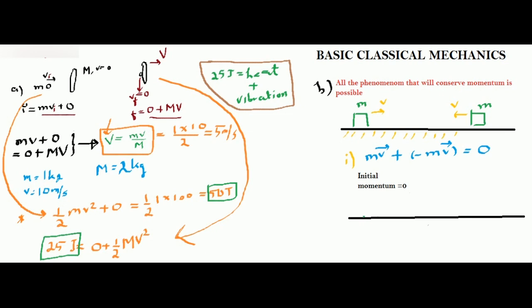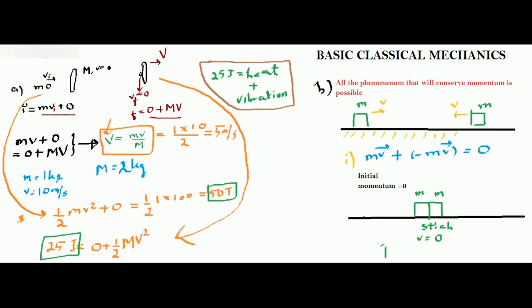So let me draw. In one case of collision, two masses, this is a mass m, this is mass m, they will stick together, and they will come to rest. They won't be moving. So if they don't move, then what is the velocity? Velocity is 0. So can you tell me what is the final momentum?